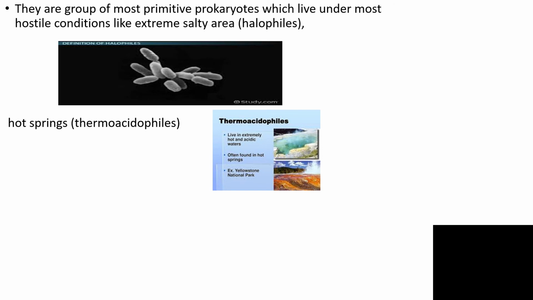Archaebacteria are of three types. The first are halophiles. The word means salt loving. So they are found in extremely salty areas.